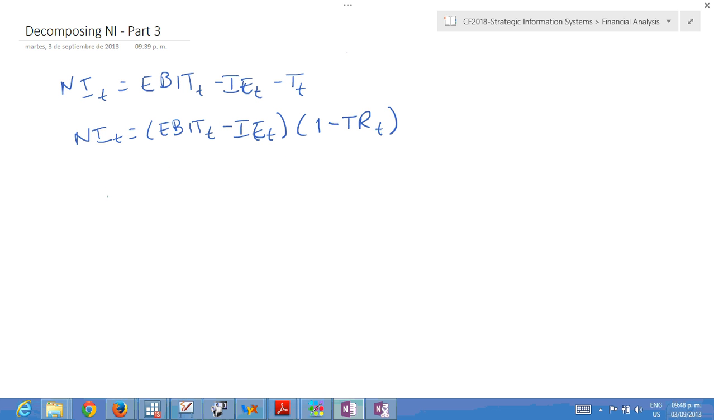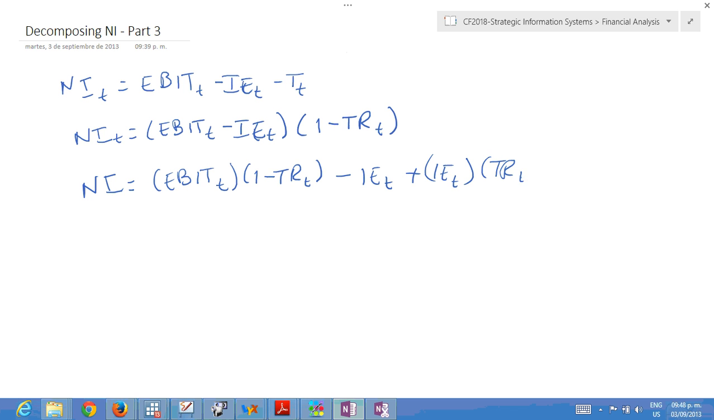Then, doing some math, we ended up saying that net income is equal to earnings before interest and taxes times 1 minus the tax rate, minus interest expenses plus interest expenses at time t multiplied by the tax rate at time t. And we mentioned that this one is called unleveraged earnings.